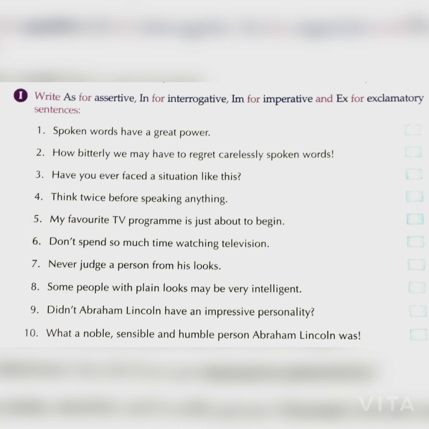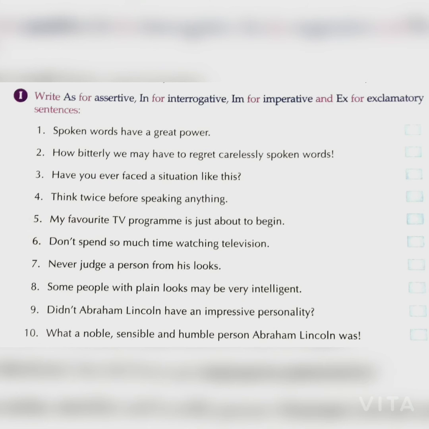Question number 5. My favorite TV program is just about to begin. This sentence is stating something, so it is an assertive or declarative sentence. Question number 6. Don't spend so much time watching television. This sentence is in the advice form, so it is an imperative sentence.